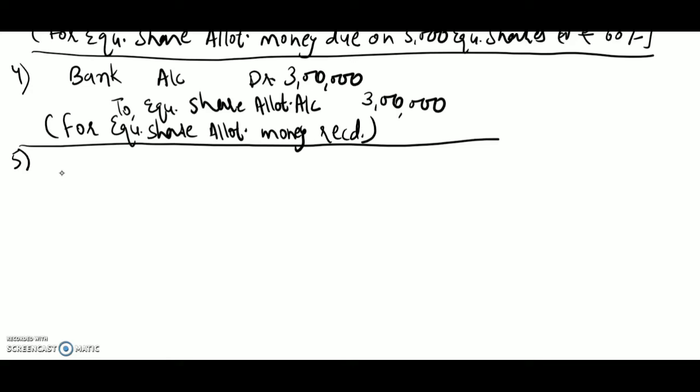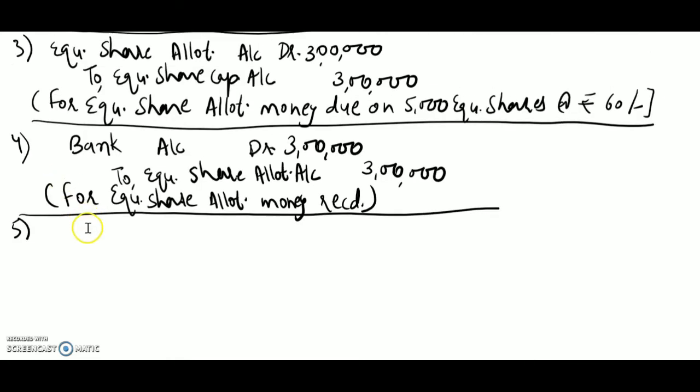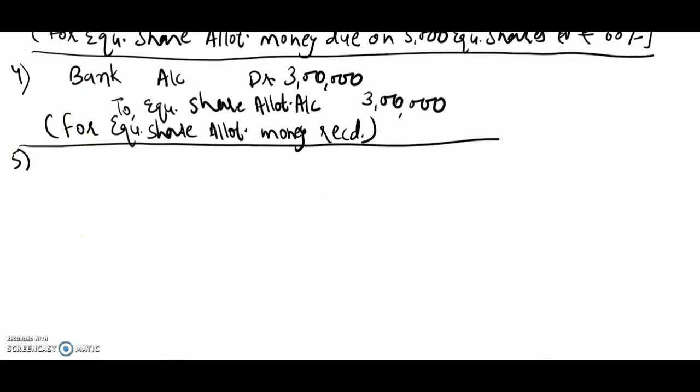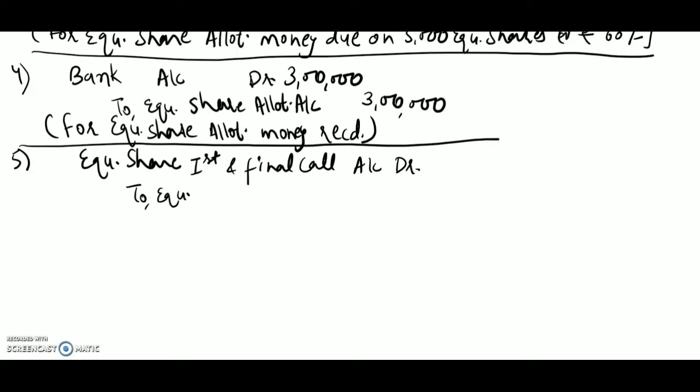So the transaction will be equity share. Here first call is the final call. So we will write equity share first and final call account debit to equity share capital account.